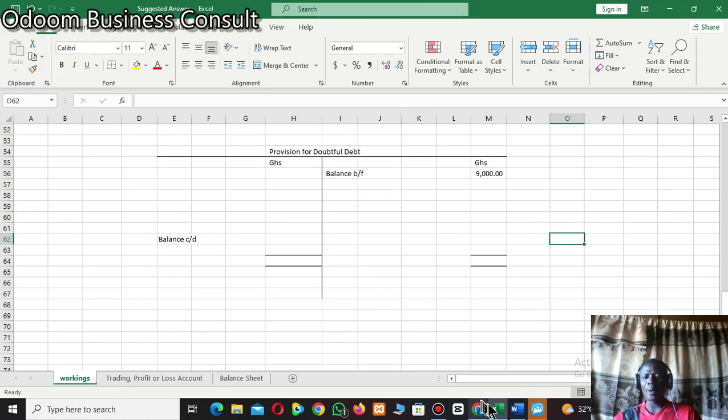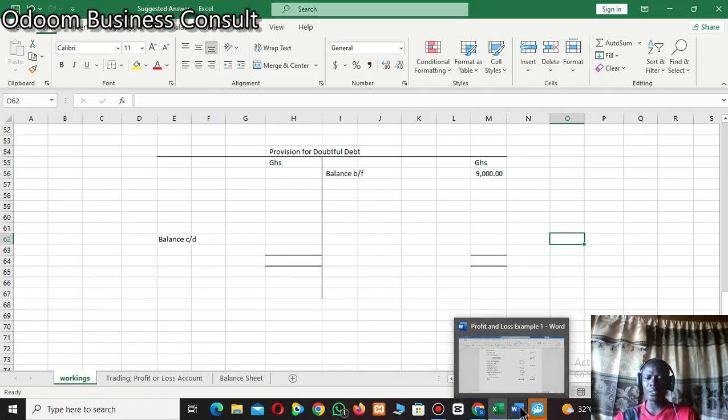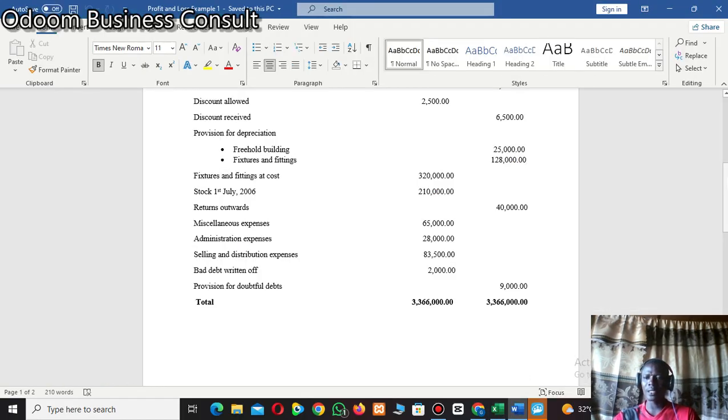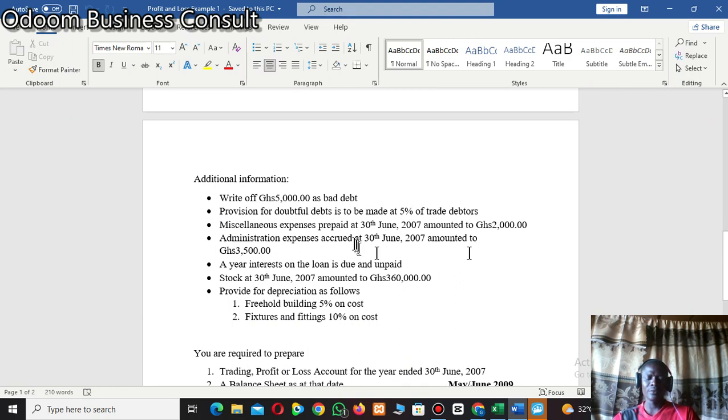Now you go back to the additional information, look for provision for doubtful debt. So let's take our question. For instance, we have provision for doubtful debt is to be made at 5% of trade debtors. So we are saying that for this year, the provision, or the amount that we are not going to recover from our debtors, is 5% on our debtors figure.